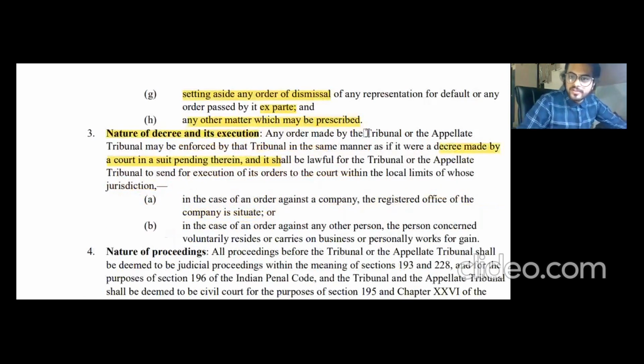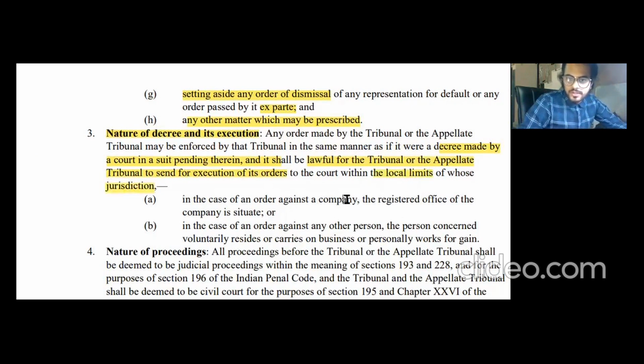Any order made by the tribunal or the appellate tribunal may be enforced by that tribunal in the same manner as if it were a decree made by a court in a suit pending therein, and it shall be lawful for the tribunal or the appellate tribunal to send for execution of its orders. That is, if the order was not executed by the company, then the same can be followed up by the NCLT and NCLAT to make the company execute its order by using the powers of law. All right. Within the local limits of whose jurisdiction.